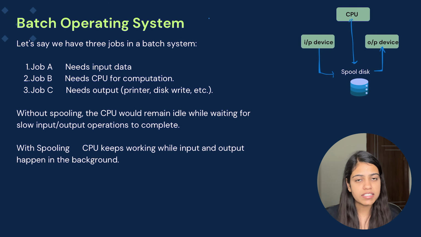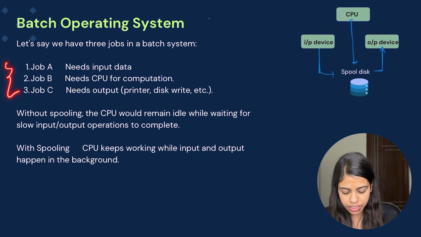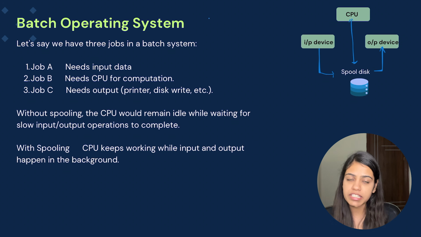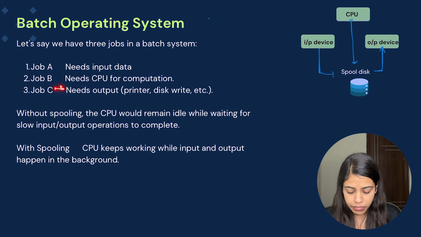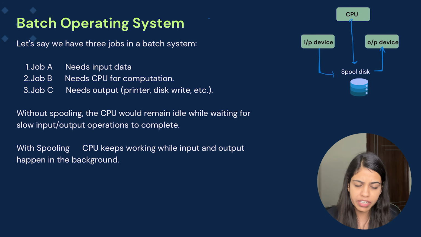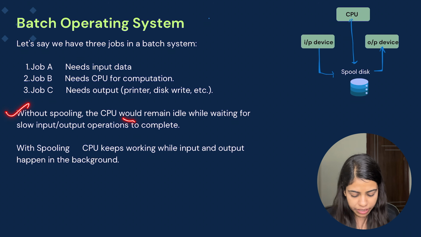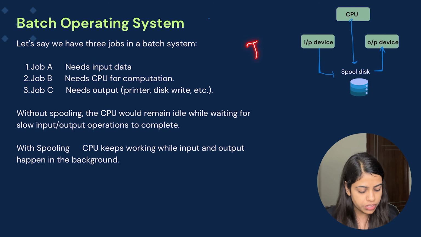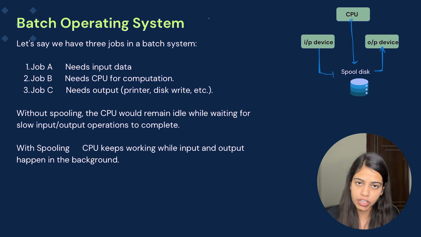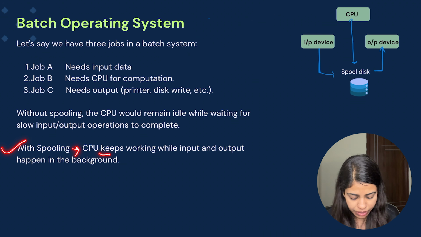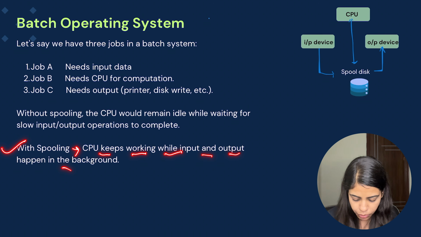Let's understand with an example how spooling helps in reducing CPU wait time. Here we have 3 jobs in a batch system. Job A needs some input, maybe reading from a file. Job B needs the CPU for computation, and job C needs output, such as a printer or disk write. Without spooling, the CPU would remain idle while waiting for slow input-output operations to complete. The CPU needs to execute job A, but since job A needs an input operation to complete, the CPU would wait idle for that time. With spooling, the CPU keeps working while input-output happens in the background.